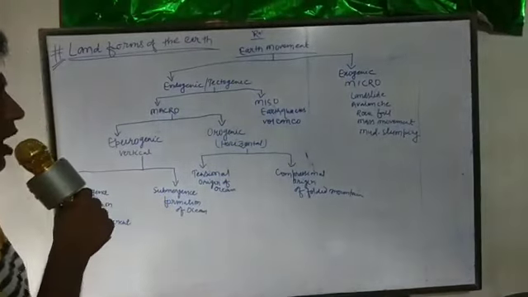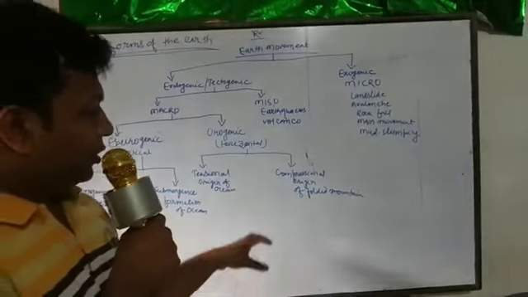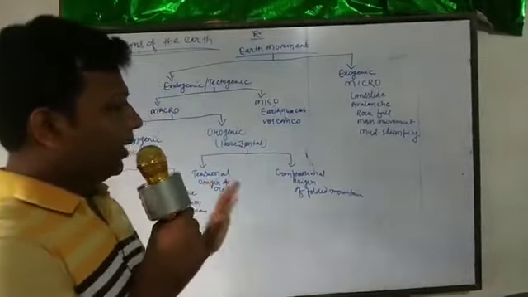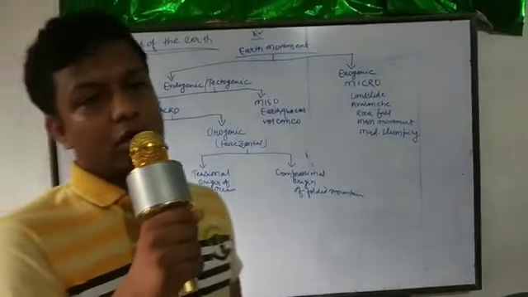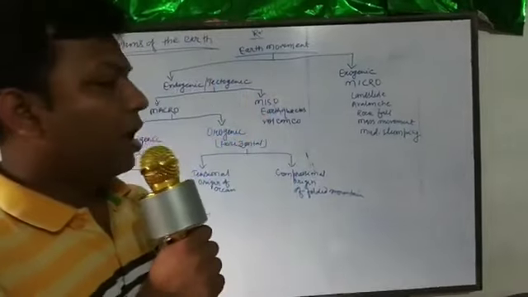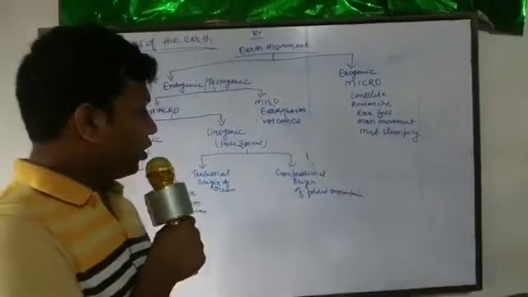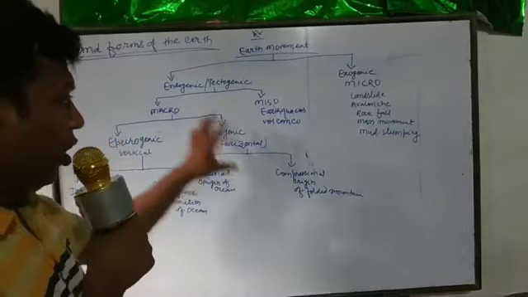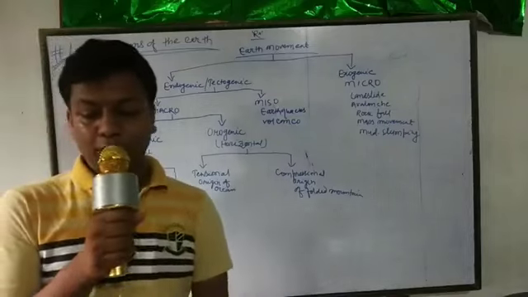I know it is not very clear, but somehow it is clear. It is not given in your book, and I do not want to go into all the detail because it is very lengthy for you.